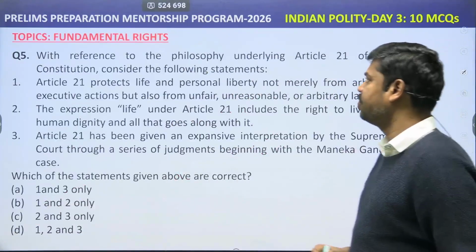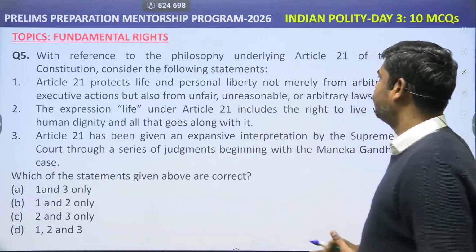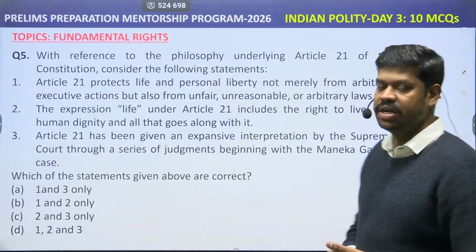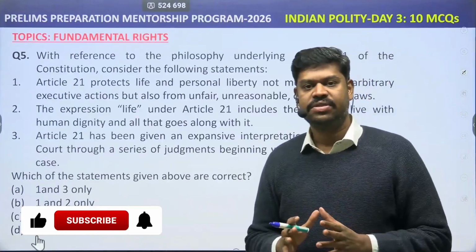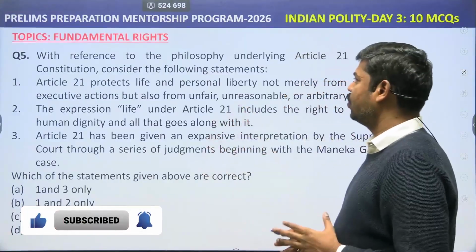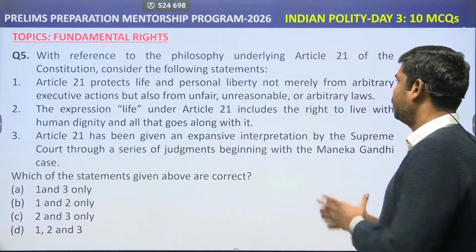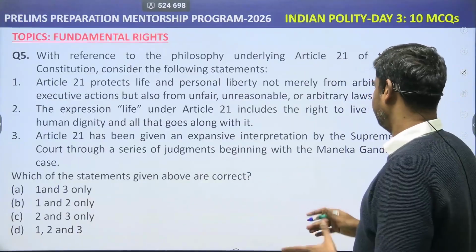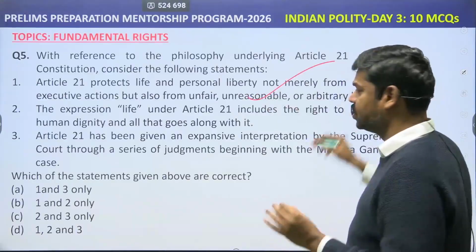Come to question number 5. With reference to the philosophy underlying Article 21 of the Constitution, consider the following statements. We know that Article 21 provides for the right to life and personal liberty. Article 21 protects the right to life and personal liberty not merely from arbitrary executive action but also from unfair, unreasonable and arbitrary laws. So, this is very, very important.